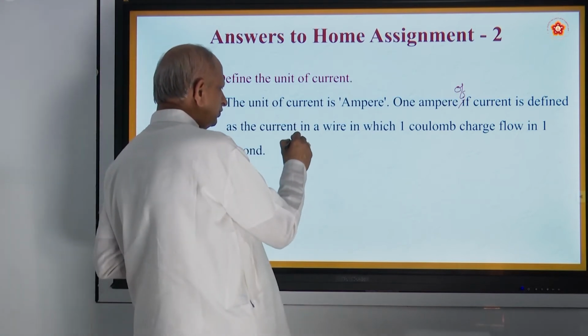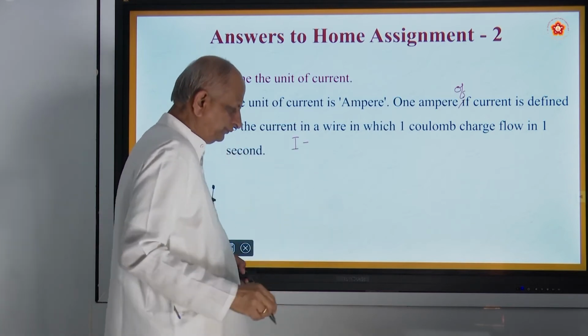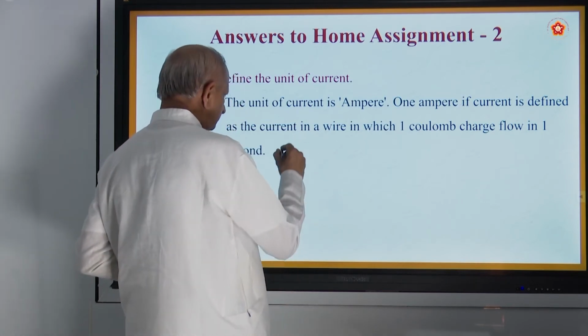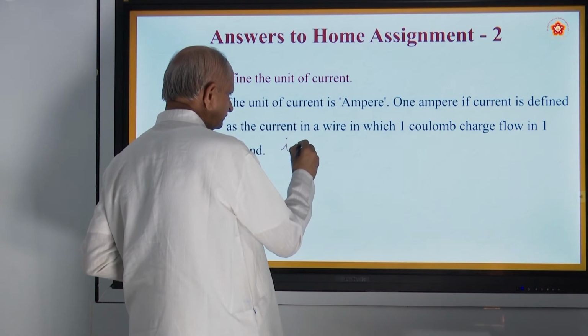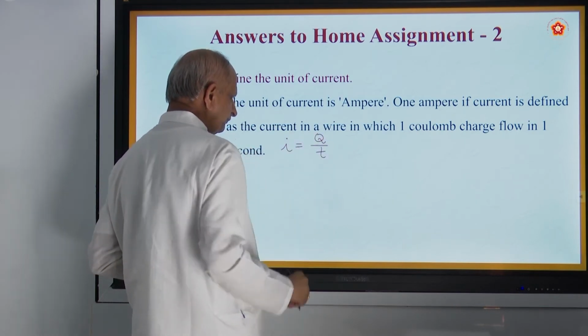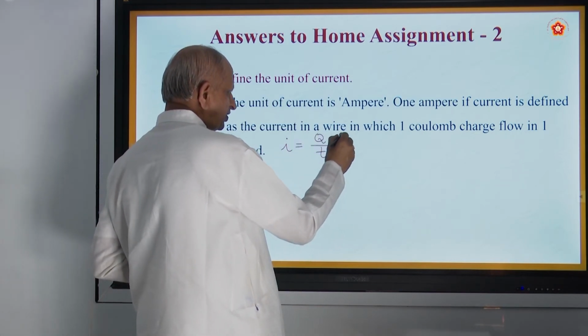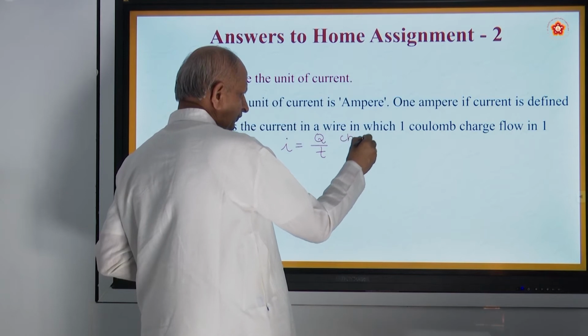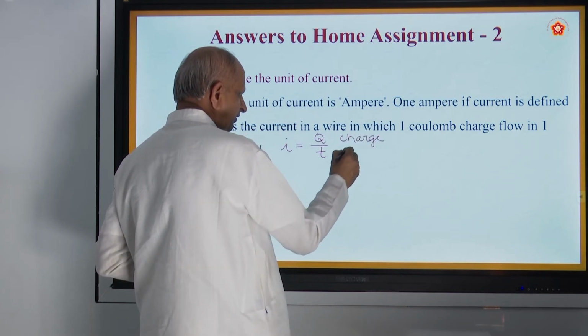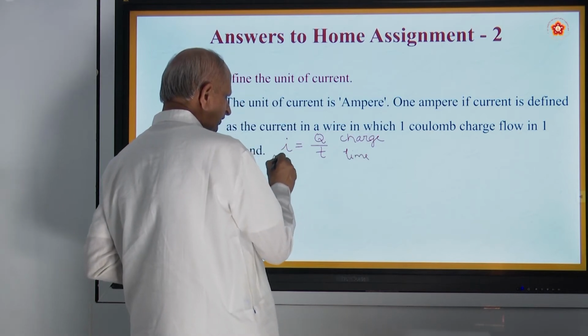So what is the formula for that? I is equal to, you can write a small i, anything, Q by T, where Q stands for the charge, T stands for the time, and I stands for the current.